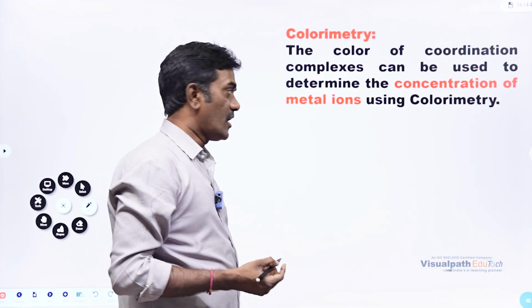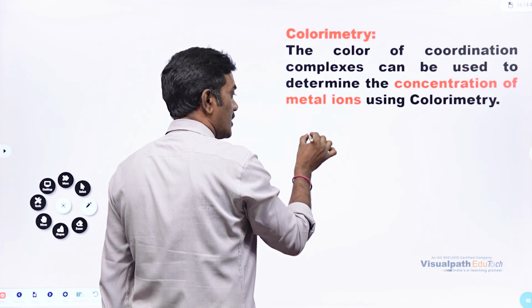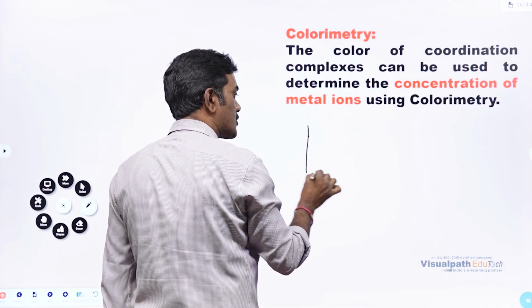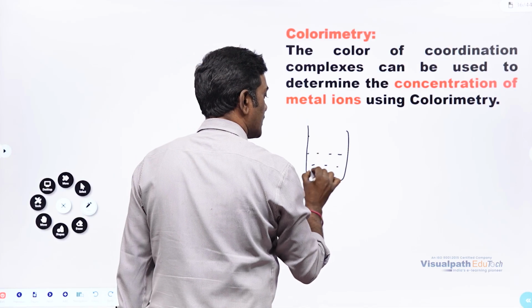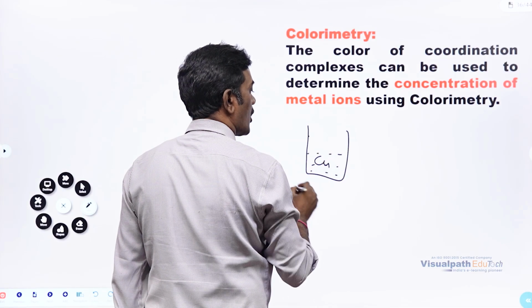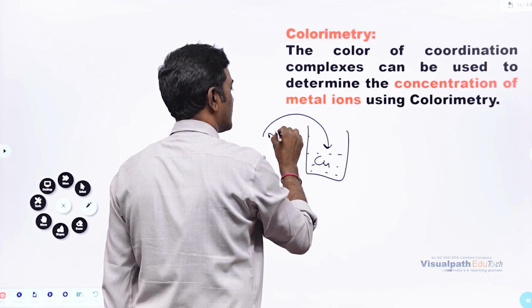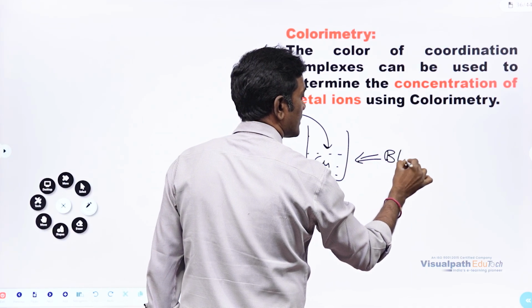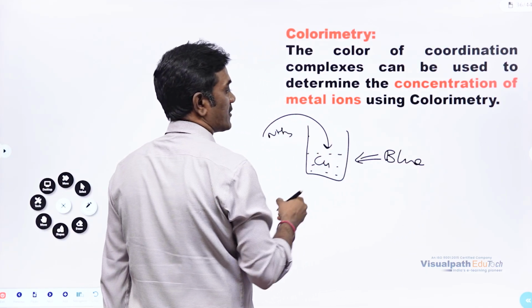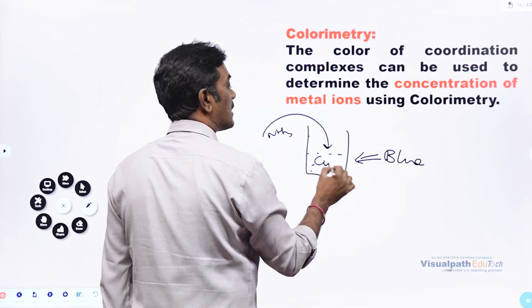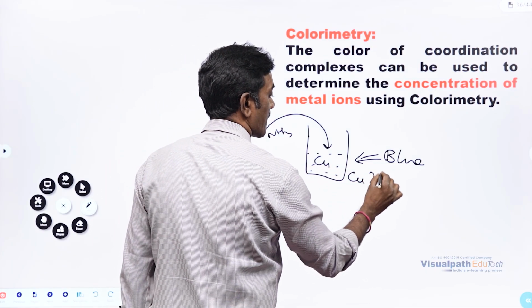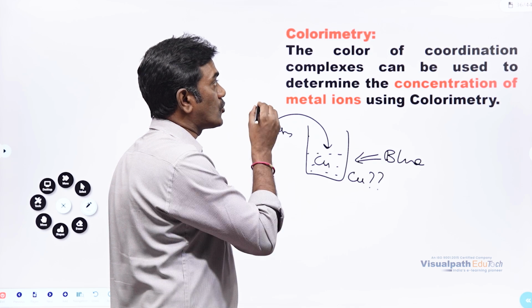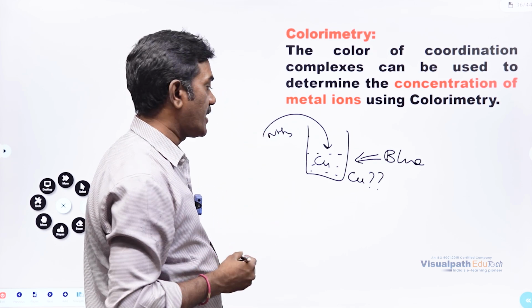Now, in the same way, we have discussed already, in a solution, if copper is there, how to identify? Add ammonia. Look at the color. It will be blue color. But that is qualitative. If someone is asking, tell me how much copper is there, that will give you quantitative. How to identify?